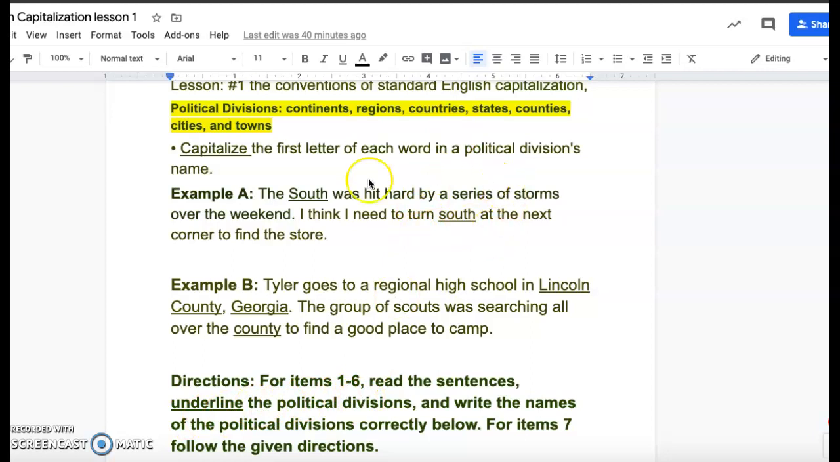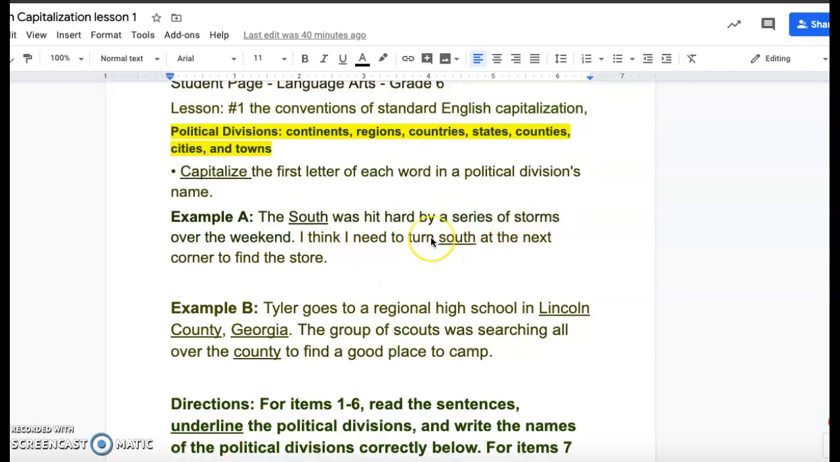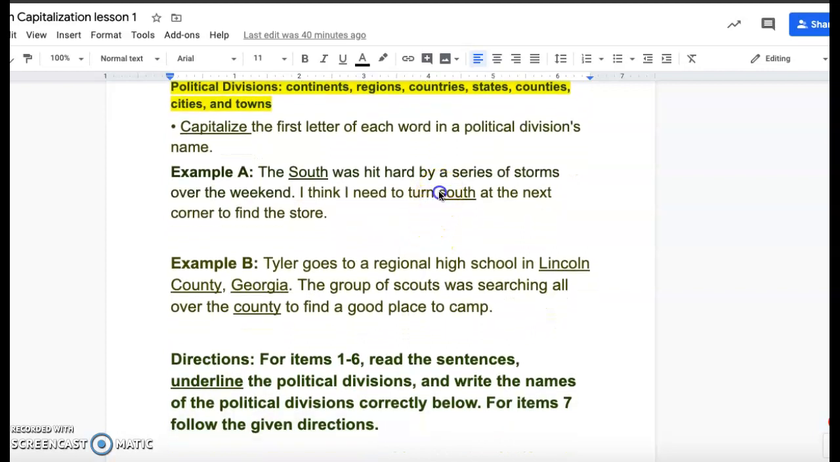So what if you don't know how to underline? This is what you got to do. You're going to highlight the word you want to underline, and then you're going to go up to this here where it says U, and then it has an underline underneath it, and all you got to do is click on it, and it's highlighted.